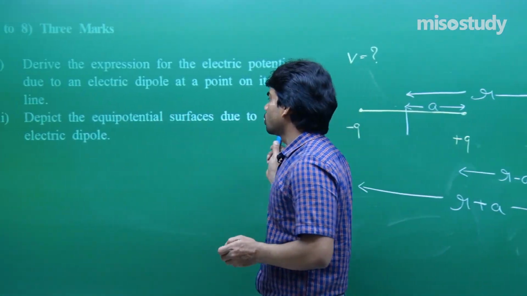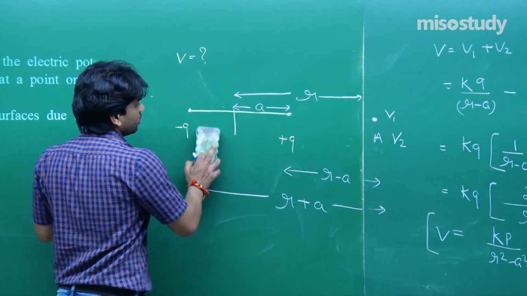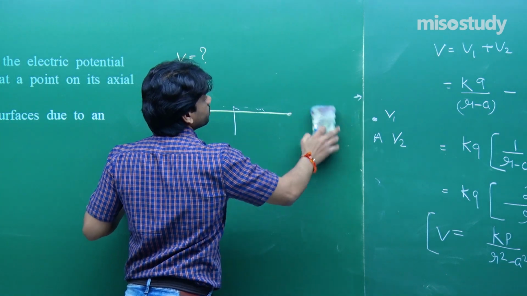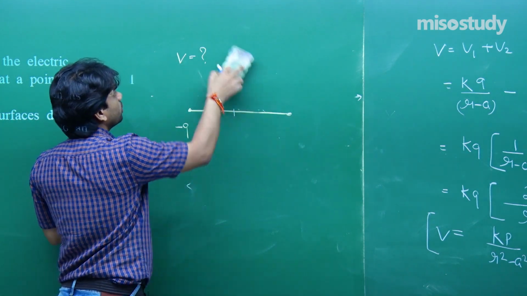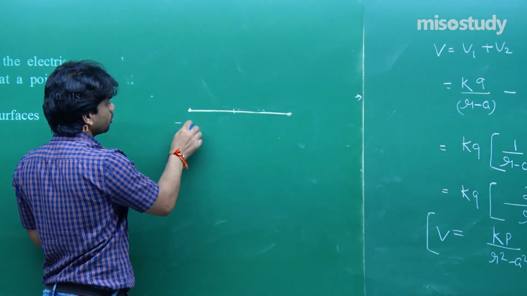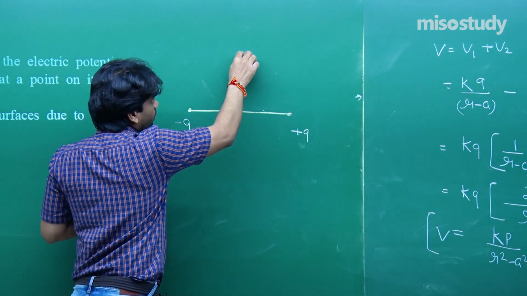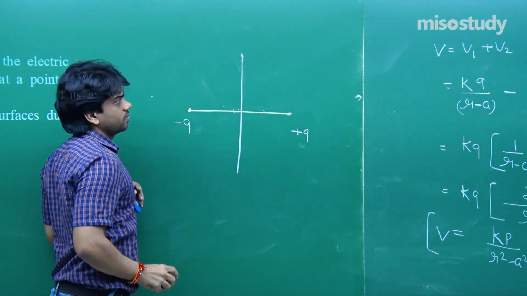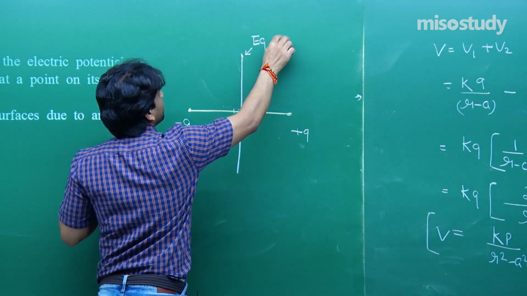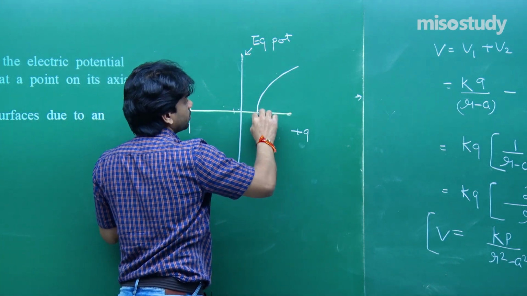Depict the equipotential surfaces due to an electric dipole. I am showing you all here the variation of equipotential surfaces for the dipole that you can see here. See, first of all, here we have minus q charge, here we have plus q charge. The perpendicular bisector will be an equipotential surface. And now for individual charges, you see how the equipotential surface will vary.